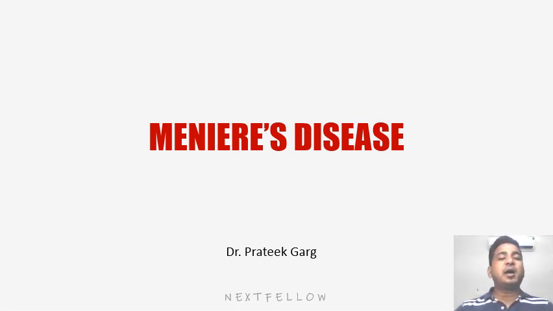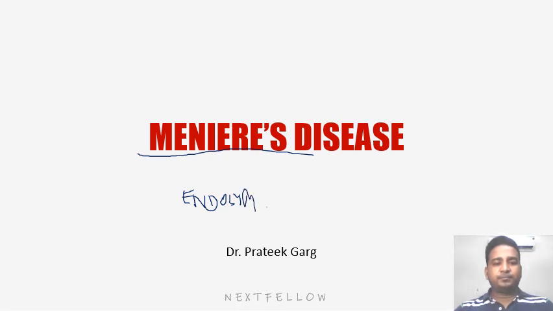So today we will discuss Meniere's disease. What do you mean by Meniere's disease? It is also known as endolymphatic hydrops. What do you mean by endolymphatic hydrops? It means there is over collection of the endolymph fluid in the endolymphatic system. So, endolymphatic hydrops. It is tough to write with the help of a mouse, but still, endolymphatic hydrops.